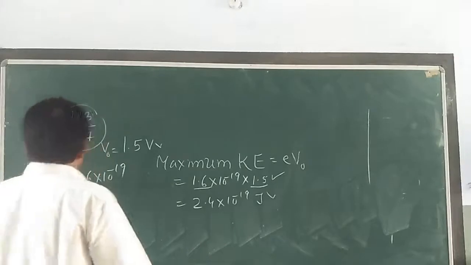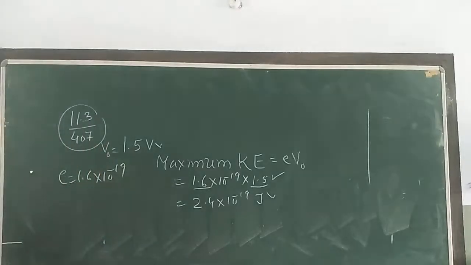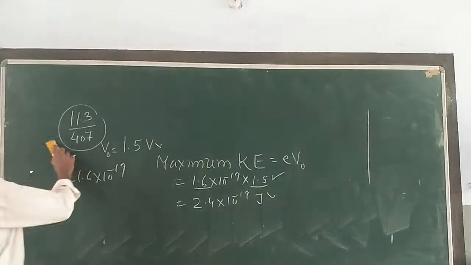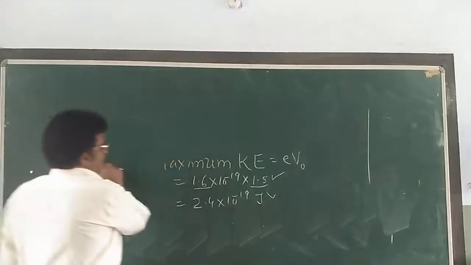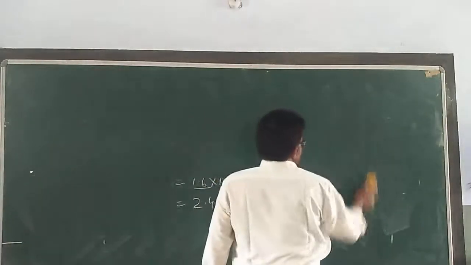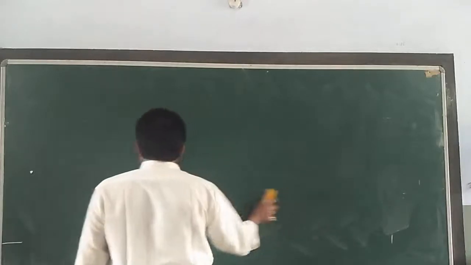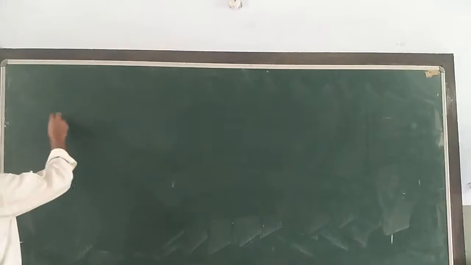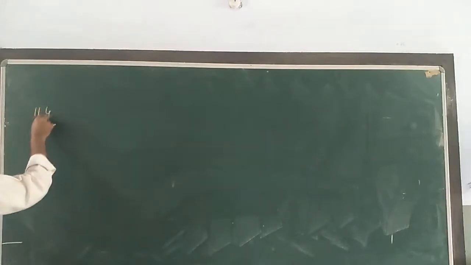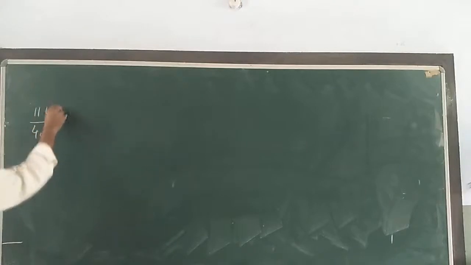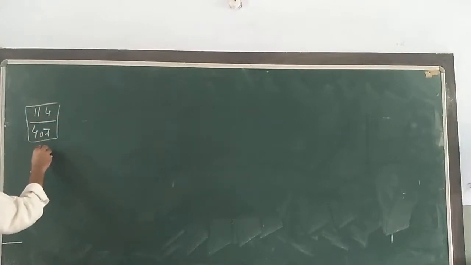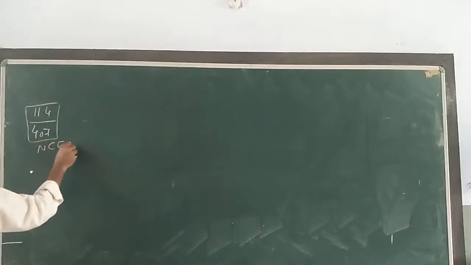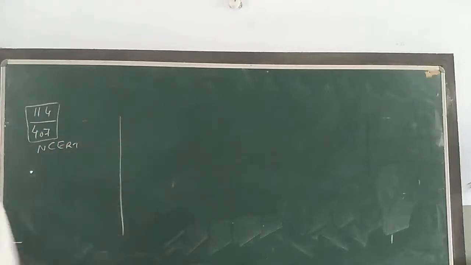Now, see the next question, 11.4. See question number 11.4 of the same page number 407 of the NCERT textbook. What are the things given?